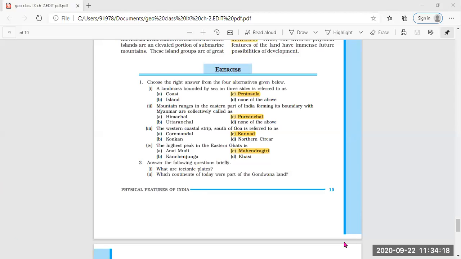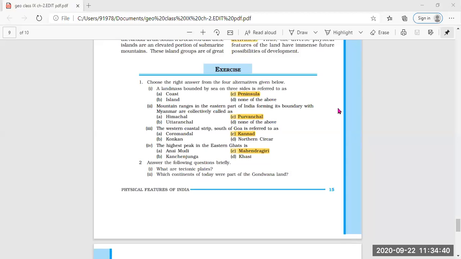Yes, very good. So the continents today which were part of Gondwana land were South America, South Africa, part of Asia, that is India, Arabia, Malaya, Australia, and Antarctica. Clear? Good, very good. Who had given the answer? Yes, Mayank. Very good, Mayank.